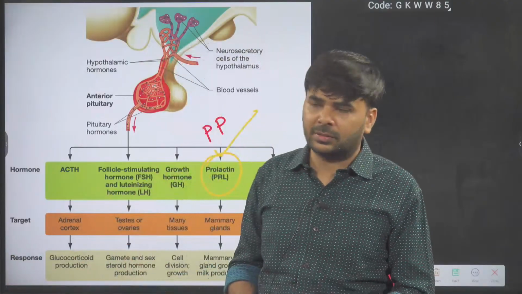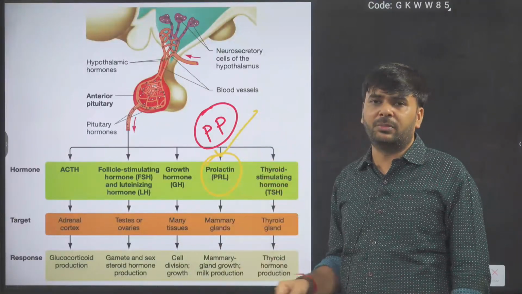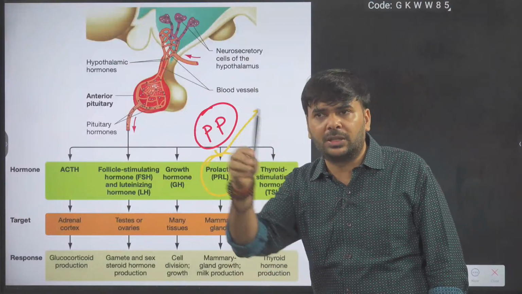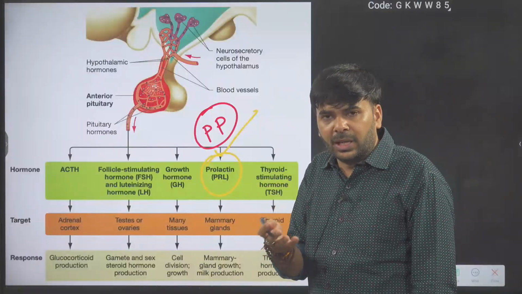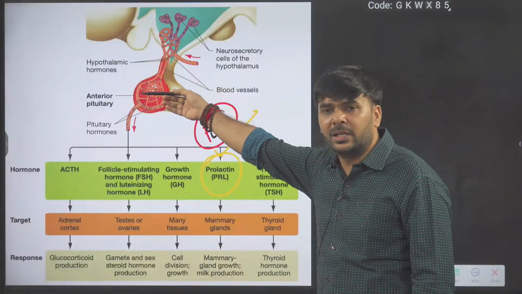Everyone, please focus. Okay, prolactin: only in postpartal females, not in every female. Postpartal female means birth done. Birth done means one female has given birth to a baby, then only prolactin will be released from the anterior pituitary.